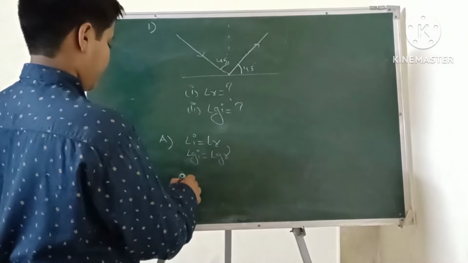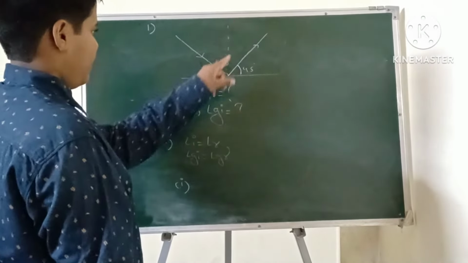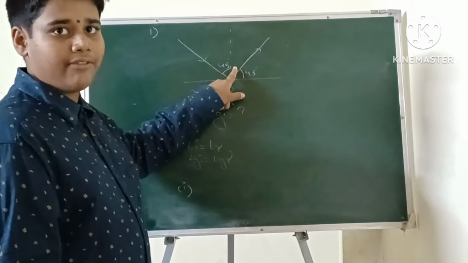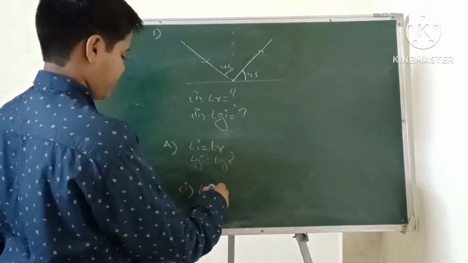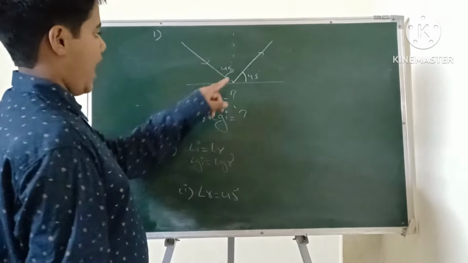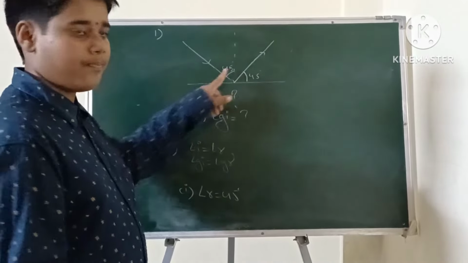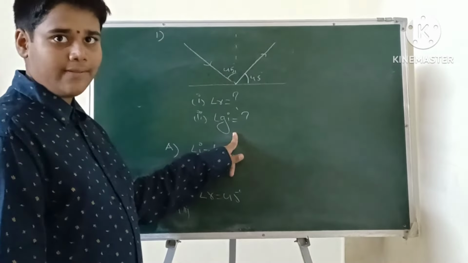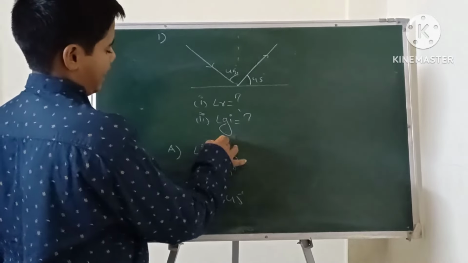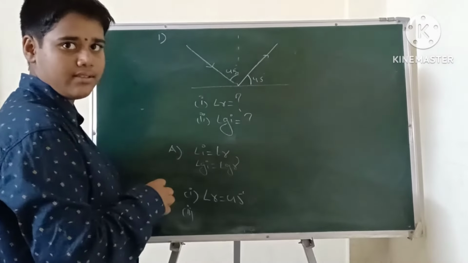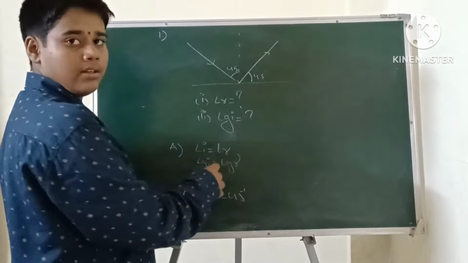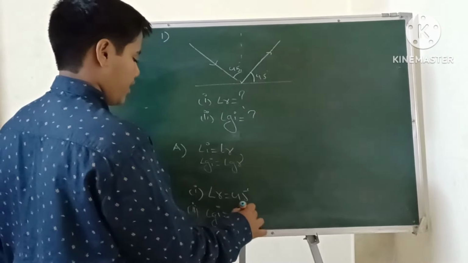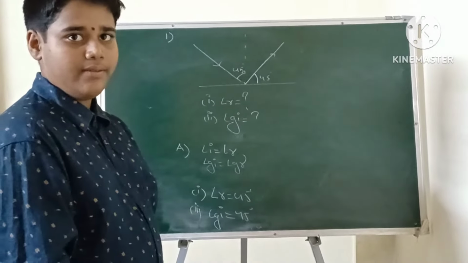Okay? So in this first sum, this is the angle of incidence and this is the angle of reflection. Both are equal. So the angle of reflection is 45 degrees because the angle of incidence is 45 degrees. And the second one, they are asking the glancing angle of incidence. The angle of reflection is 45 degrees and both are equal. That's why the glancing angle of incidence is equal to 45 degrees. Okay?